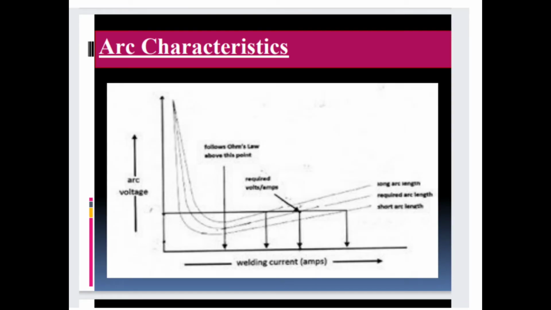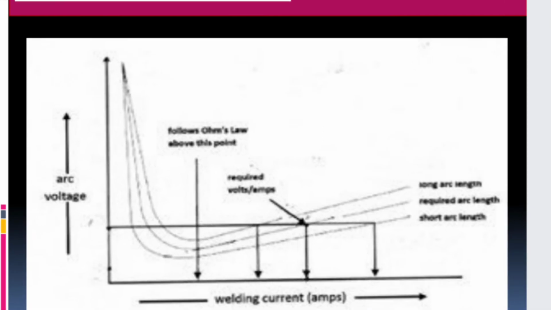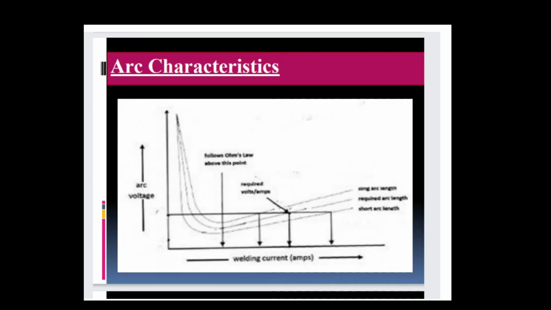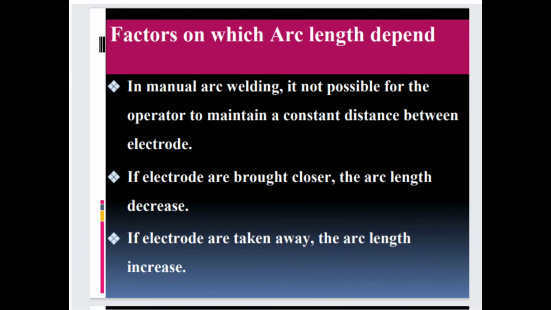So, this is the arc characteristics. On the y-axis there is an arc voltage and on the x-axis there is a welding current. So, this is the characteristics of arc. That is the arc welding characteristics. Factors on which arc length depend. So these are the factors on which the arc length is depend.